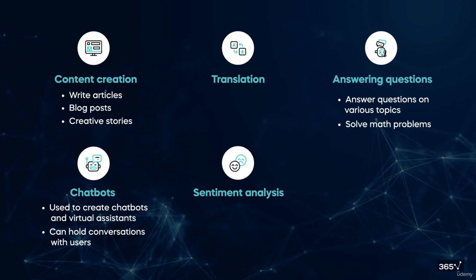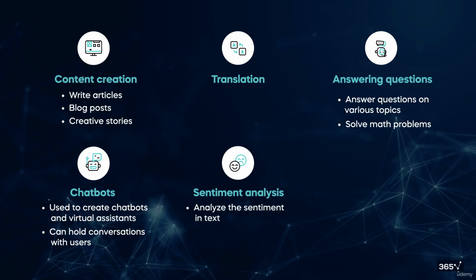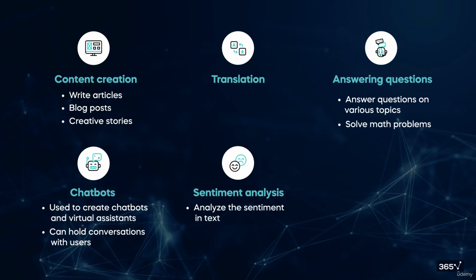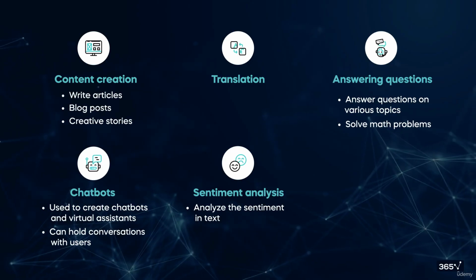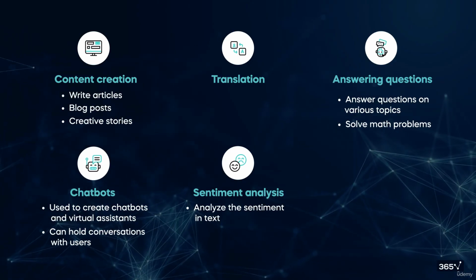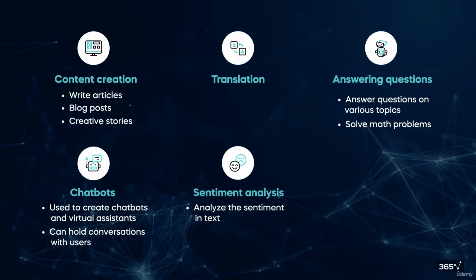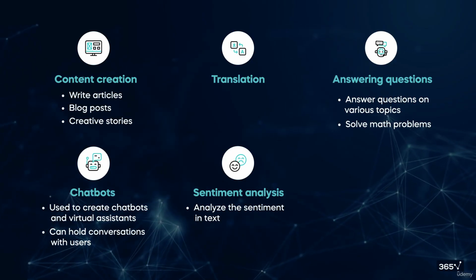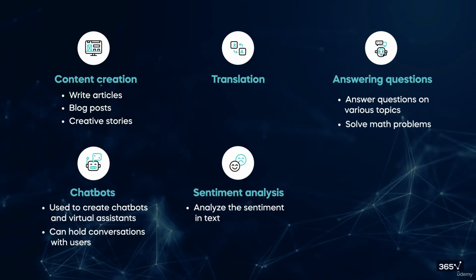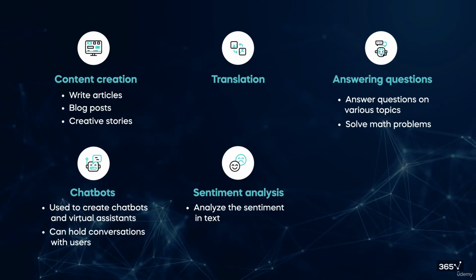LLMs can even analyze text. So, for example, they can pull out the sentiment of a text, determining whether a piece of writing is positive, negative, or neutral in tone. This is a useful skill for businesses to gauge customer feedback or for tracking public sentiment on social media.